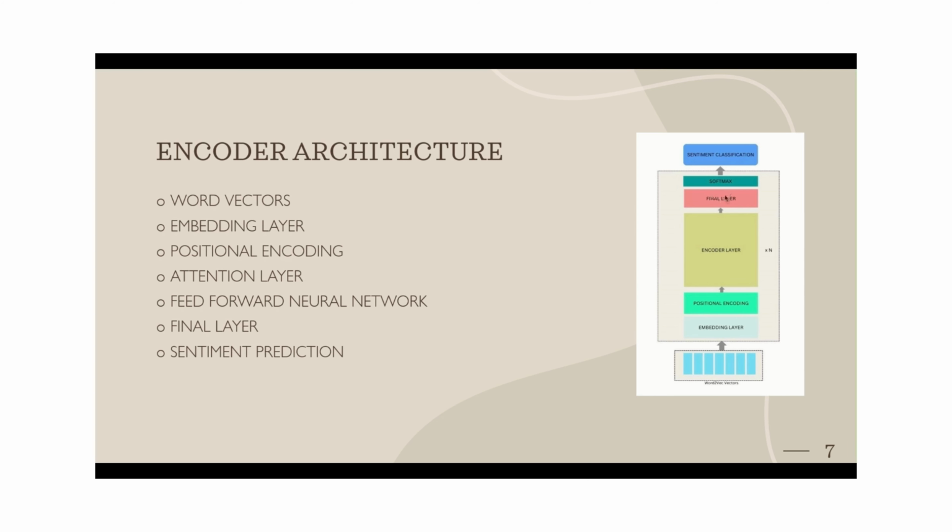After getting the final layer, we have used the softmax function, which computes the probability of each of the predictions. For the sentiment analysis, there are three labels, 0, 1, 2, which represent the sentiments. The softmax function predicts the probability of each label, and at the end, to predict the label, we have used the argmax function. I'll be going through each part in this presentation and try to explain a little bit more.